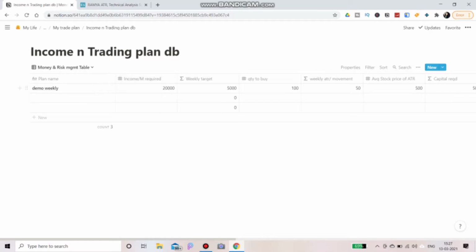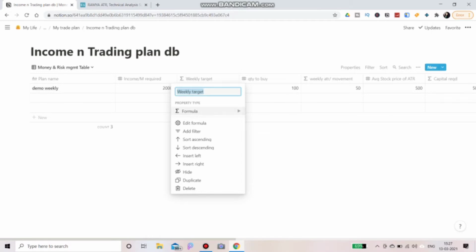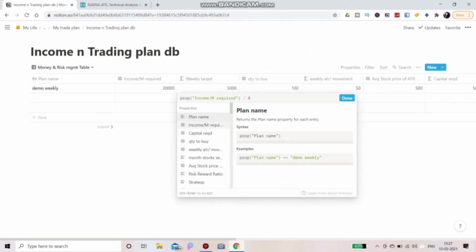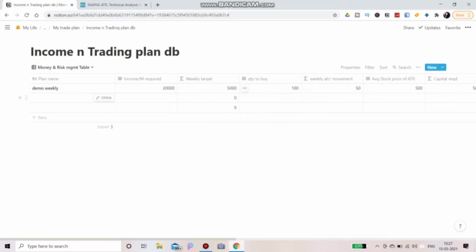The weekly target is written as a formula, so I have made it to be calculated automatically. I have written income required divided by 4, for 4 weeks in a month. Let's do it for this one and see. If you want only 10,000, that is enough. So the weekly target would be 2,500 only.